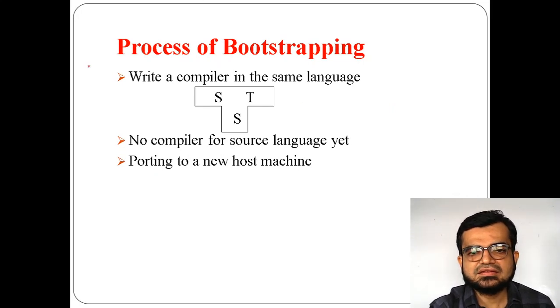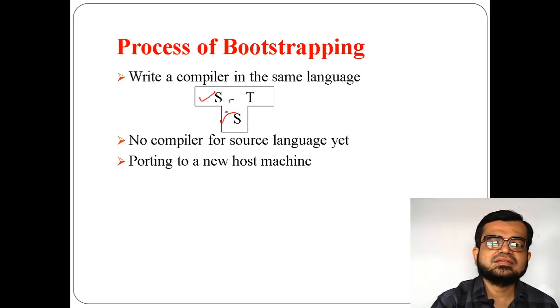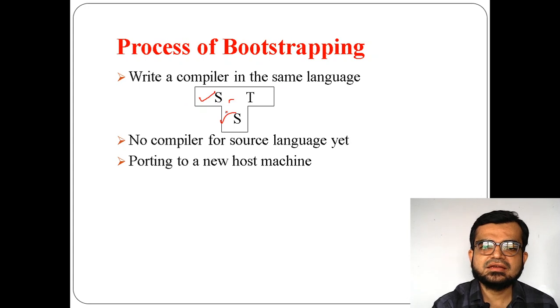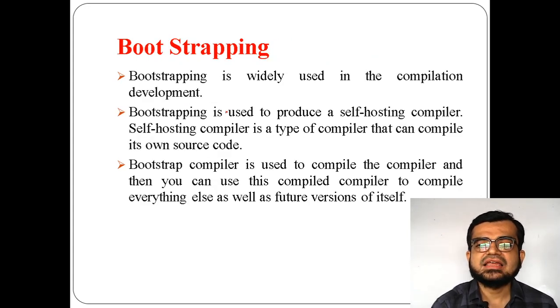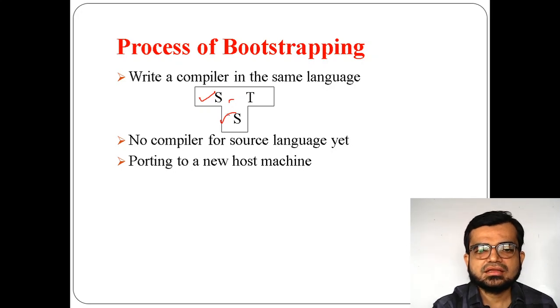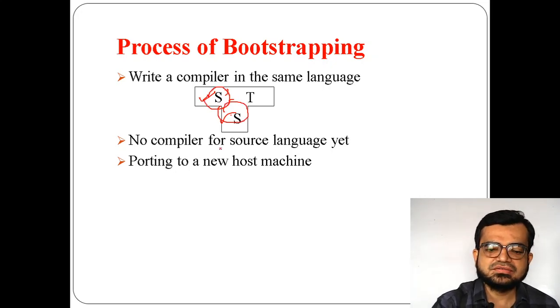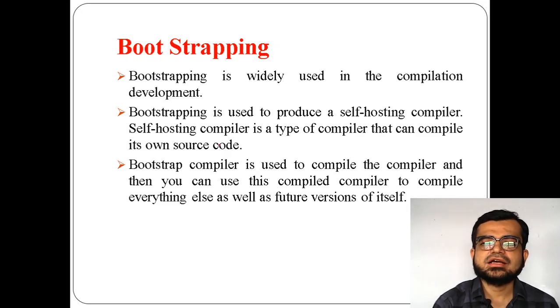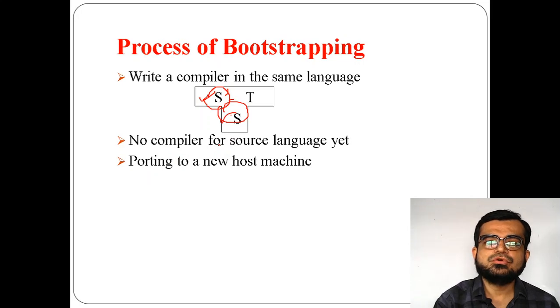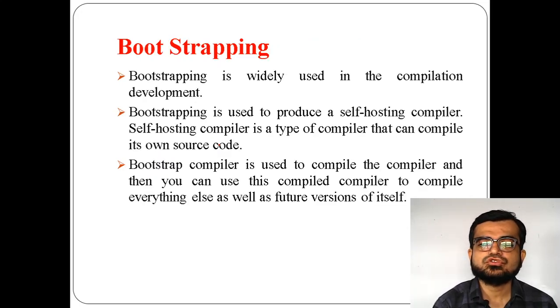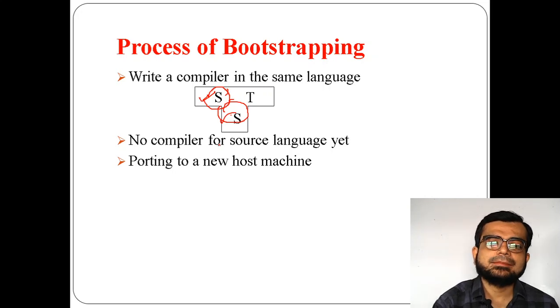Here if I say this S and this S are the same, what does that mean? It means that it is a self-hosting compiler. What is a self-hosting compiler? It's a type of compiler that can compile its own source code. So this is your compiler and this is compiling the same source code, so this and these are equal. That's why it is called a self-hosting compiler. So the process of bootstrapping is used to produce such a self-hosting compiler.